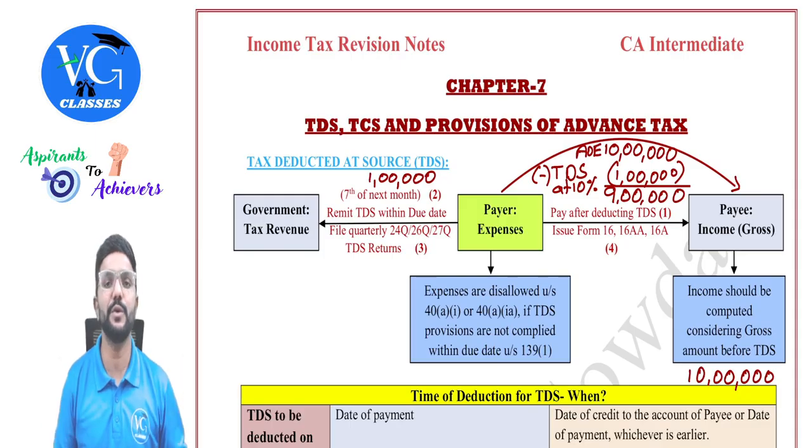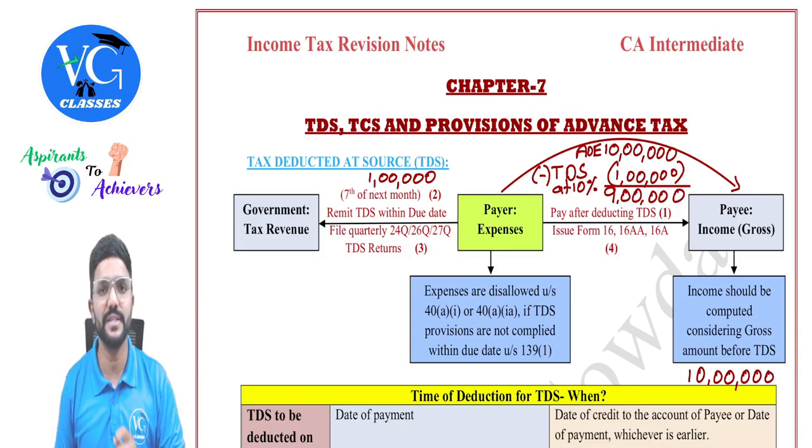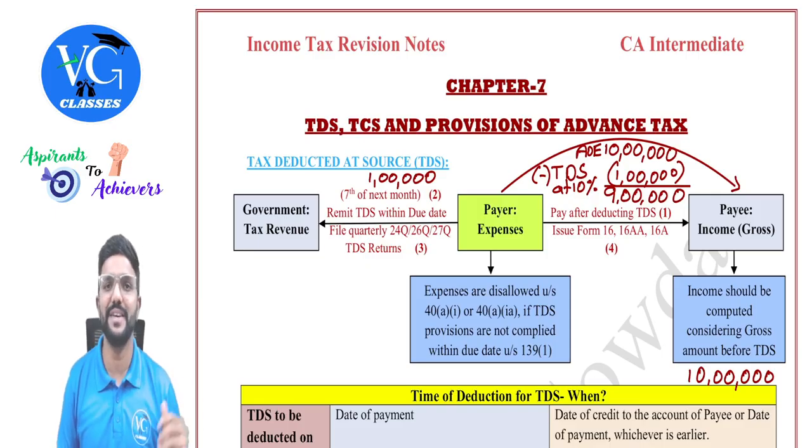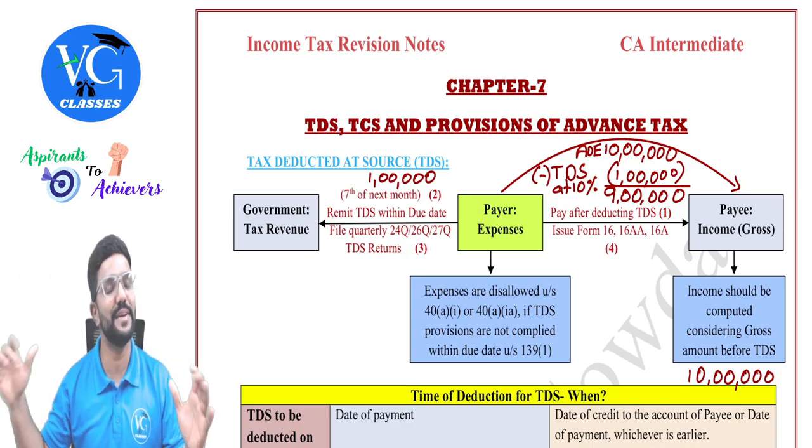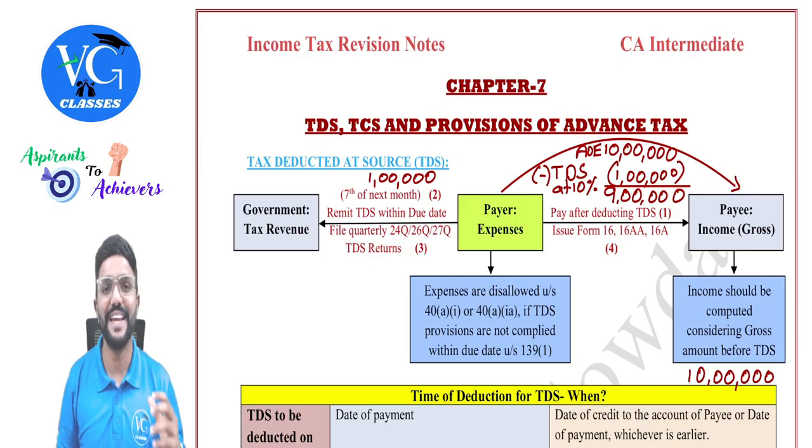But before we get into these topics, guys, let us just try to recall Section 4 of the Income Tax Act, which is a general charging section, which specifies the total income of a person earned during the previous year is chargeable to tax in the assessment year. So, as per this statement, the income earned by a person in the previous year should be taxable in the assessment year. Yes. But in reality, sir, is it always true?